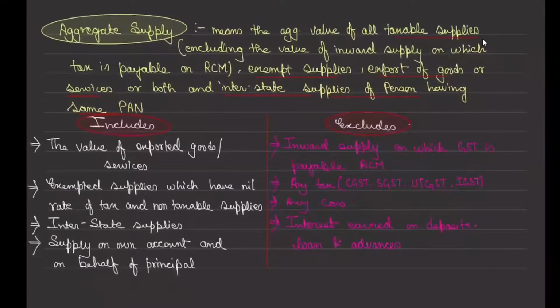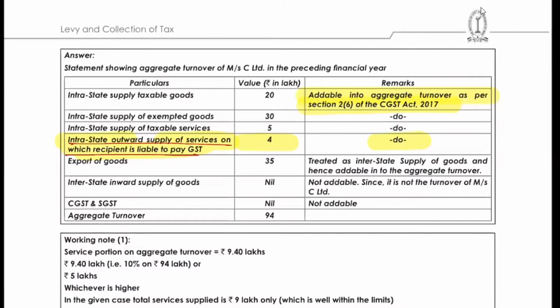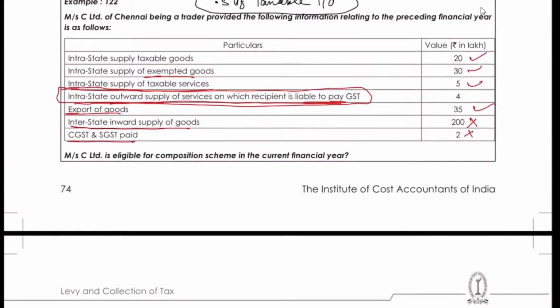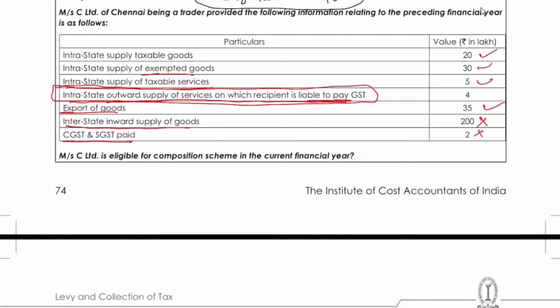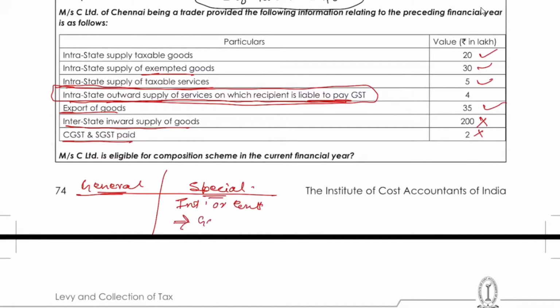It means the aggregate value. So the point of view is this: there are two things, one which is general and one which is special. Those which are special, whether included or excluded, will be clarified by the government.